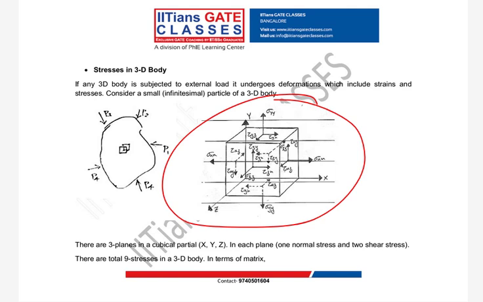One cube has 6 faces. So on each face you will have 3 stresses. Can you look into this, guys, and tell me any confusion or any doubt in this? Want me to zoom?